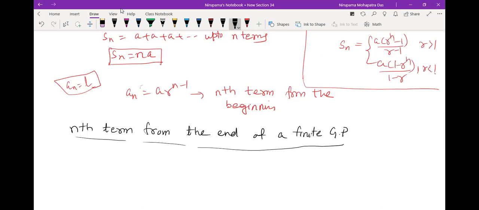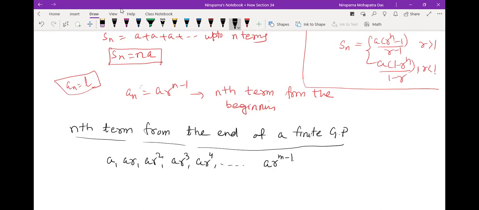Let the GP contain m number of terms, like a, ar, ar squared, ar cubed, ar to the power 4, like this. So you can write here ar to the power m minus 1. It means we have m number of terms in the GP.